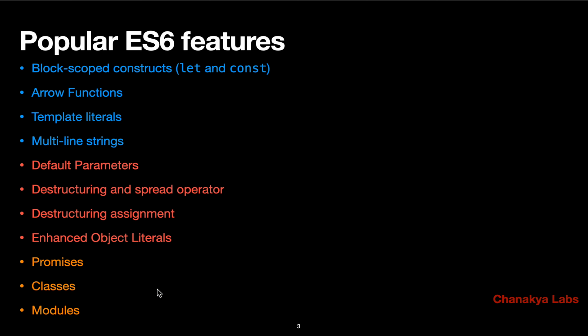You'll be surprised that most of the things you were learning right now were ES6 only. For example, you are always using let and const, right? You're not using var, and I told you that you should not use it. In fact, var was the ES5 specification, and before ES6, let and const were not there.